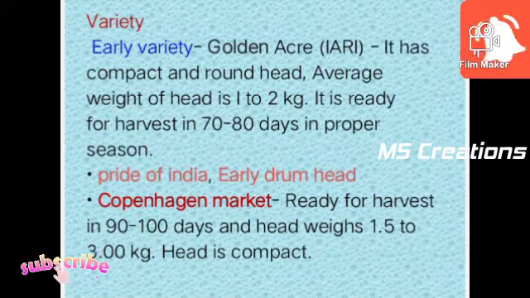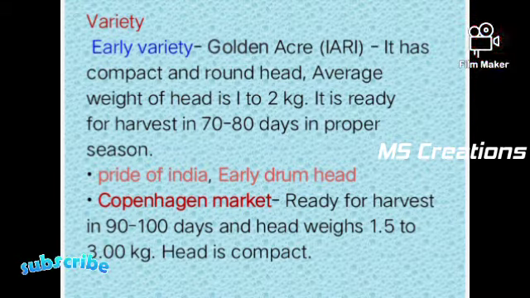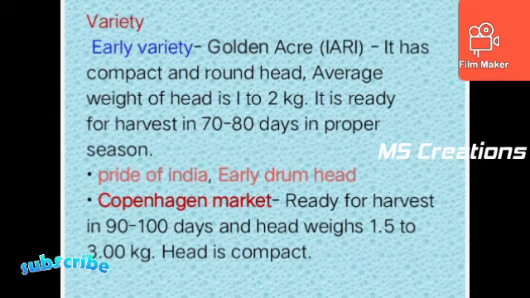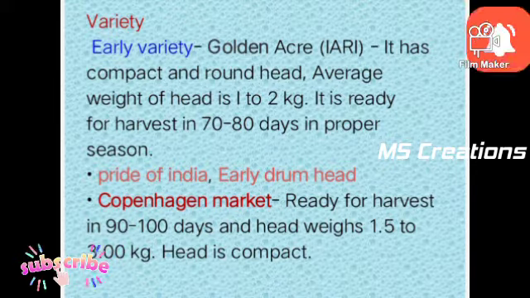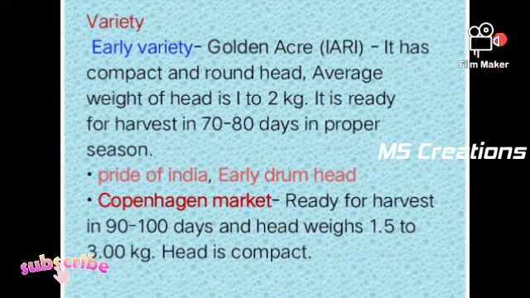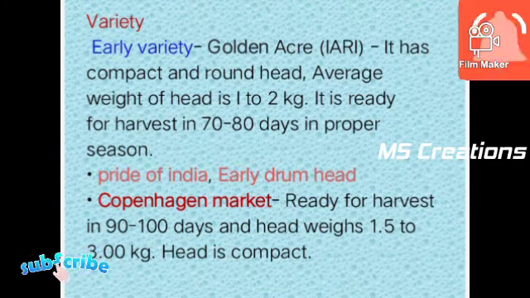Then important varieties of cabbage according to their season or duration. Some are early and some are late varieties. First we study early varieties of cabbage. First is Golden Acre. It is developed by IARI, Indian Agriculture Research Institute, New Delhi. These are important varieties of cabbage. Golden Acre has a compact and round head. On average the weight of the head is 1 to 2 kg. It is ready for harvest within 70 to 80 days in a proper season.